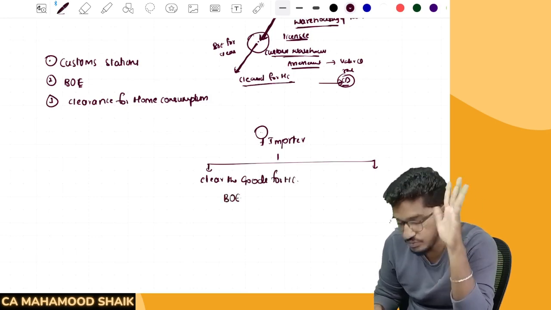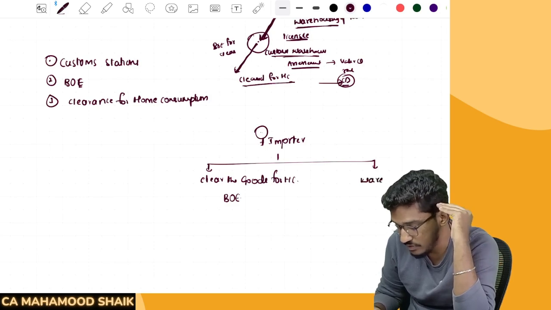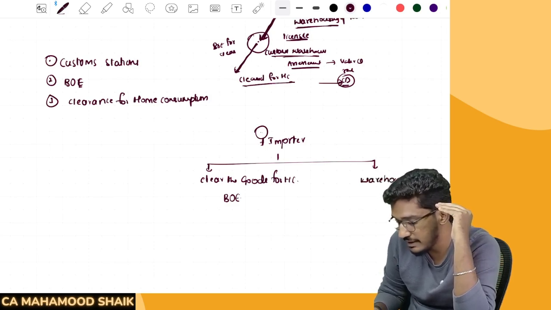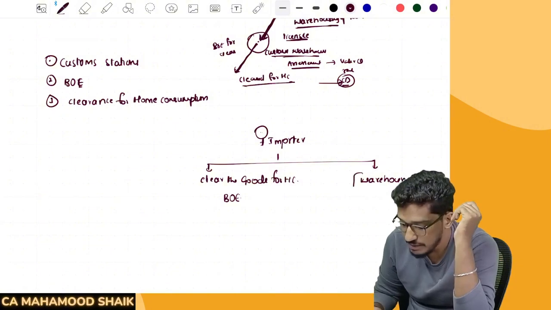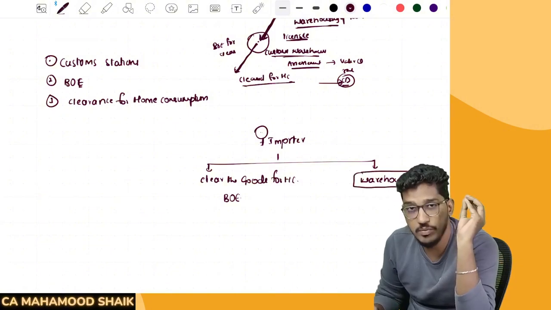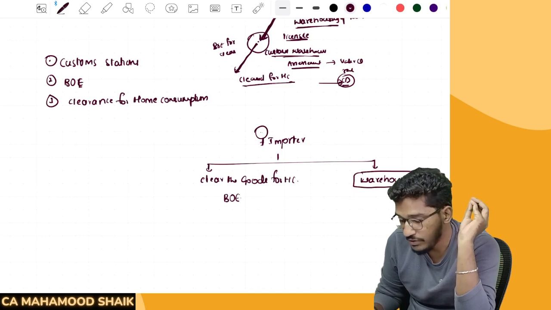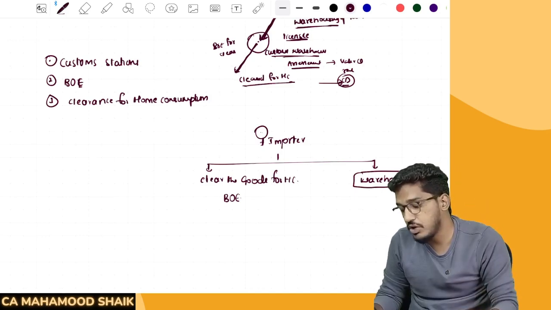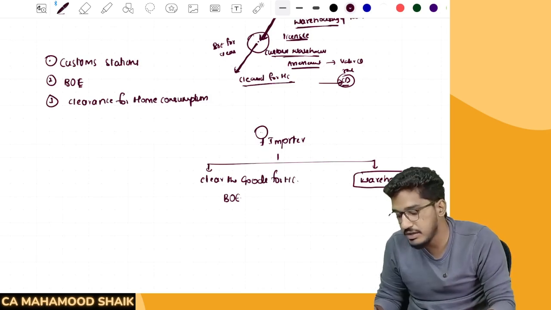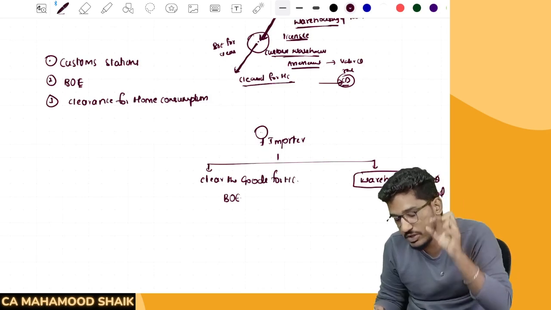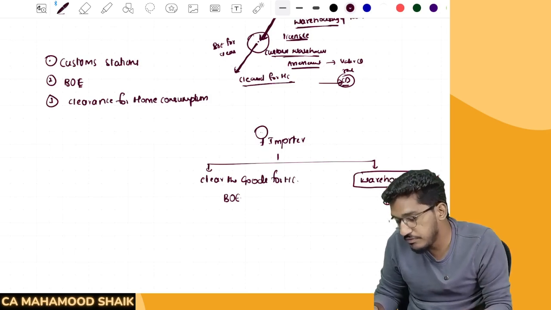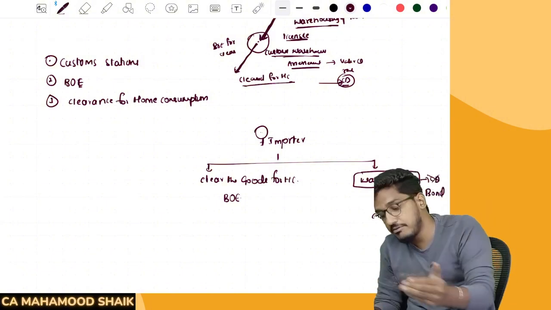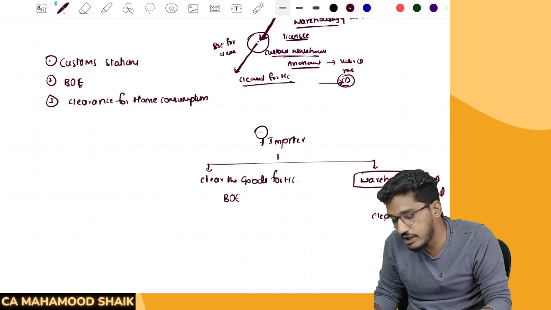Or else, if you don't want the goods immediately, you can do warehousing. You can warehouse the goods at the customs warehouses. When you are causing the movement of the goods for warehousing, are you required to pay customs duty? No, you are not required to pay customs duty. You will execute something called a bond, and under that bond, your goods will be moved from the customs station to the warehouse. Later, from the warehouse, you want to clear your goods for home consumption. When you are clearing for home consumption, the customs duty you are required to pay.